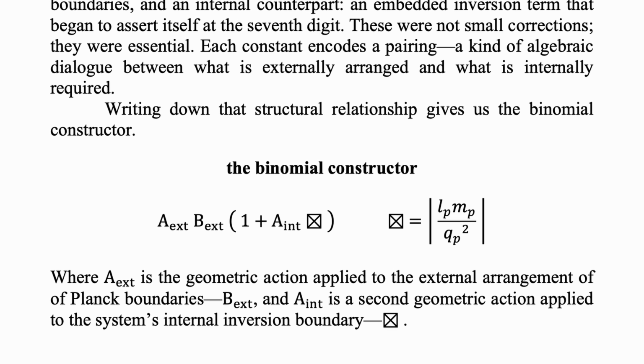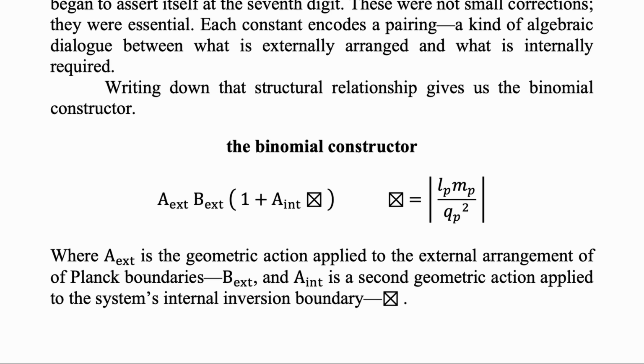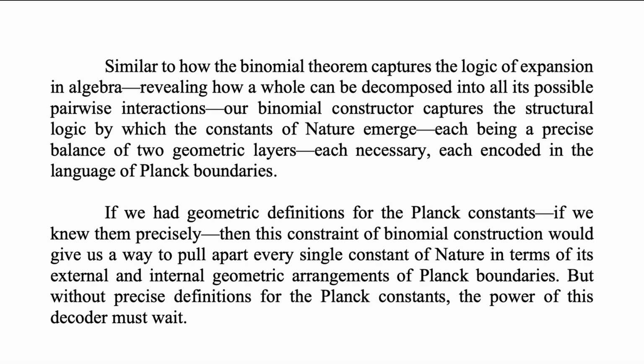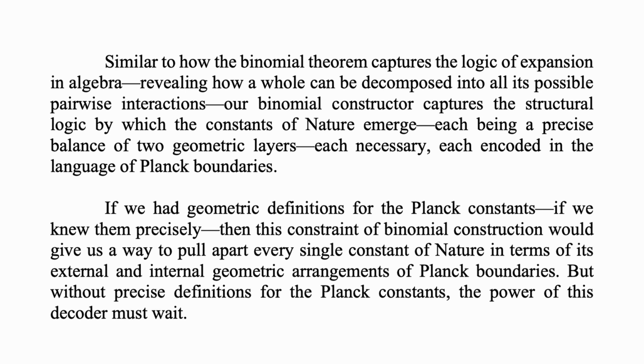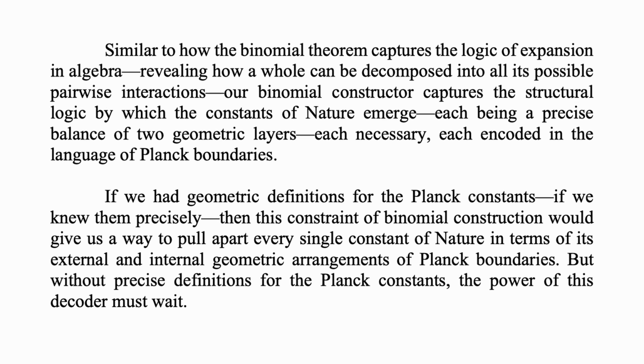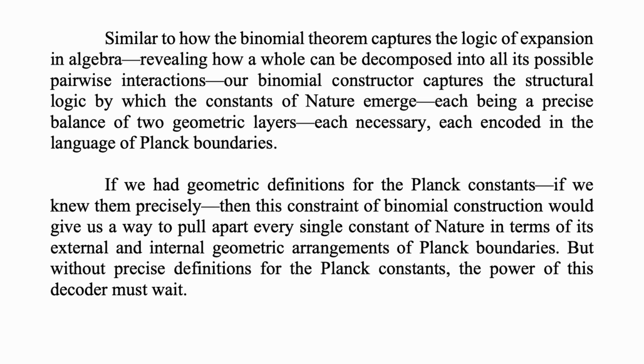Writing down that structural relationship gives us the binomial constructor, where A external is the geometric action applied to the external arrangement of Planck boundaries, B external, and A internal is a second geometric action applied to the system's internal inversion boundary. Similar to how the binomial theorem captures the logic of expansion in algebra, revealing how a whole can be decomposed into all its pairwise interactions, our binomial constructor captures the structural logic by which the constants of nature emerge, each being a precise balance of 2 geometric layers, each necessary, each encoded in the language of Planck boundaries.